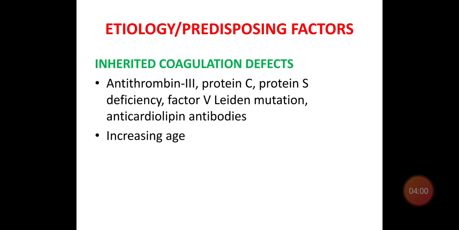Some inherited coagulation defects also predispose to the development of deep vein thrombosis or pulmonary embolism. That is antithrombin 3 deficiency, protein C and S deficiency, factor 5 Leiden mutation, anticardiolipin antibody, and also increasing age.